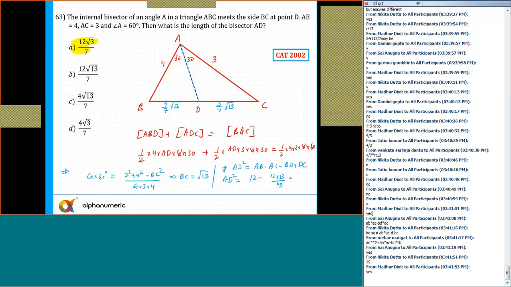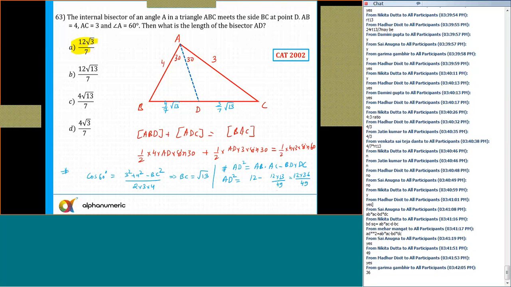So I'll say this comes out to be 12, with common 49, minus 13. What is 49 minus 13? 49 minus 10 is 39, so that is 36. So I'm getting this as 12 into 36 by 49. Okay, so what is AD? AD is the square root of this. The square root of 36 is 6, the square root of 12 is 2 root 3, and the square root of 49 is 7. So that is equal to 12 root 3 by 7, and that is the answer.